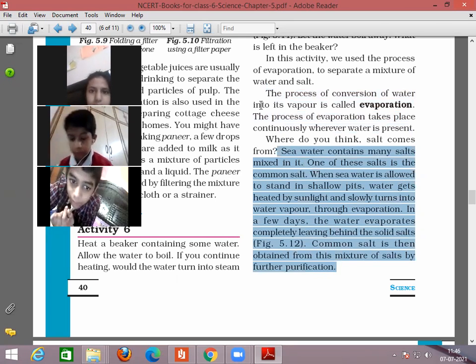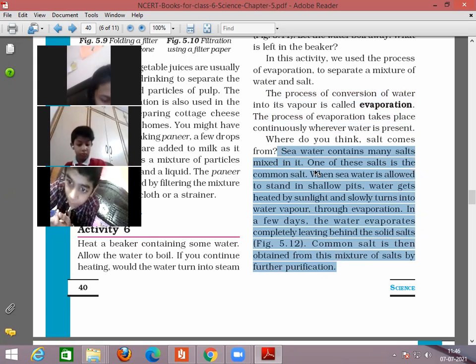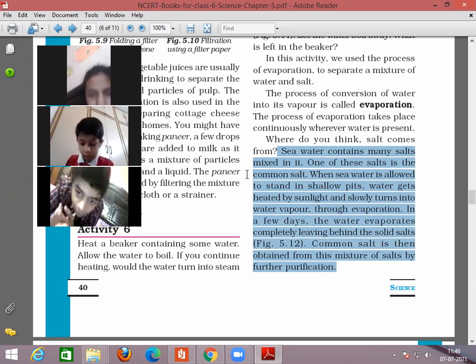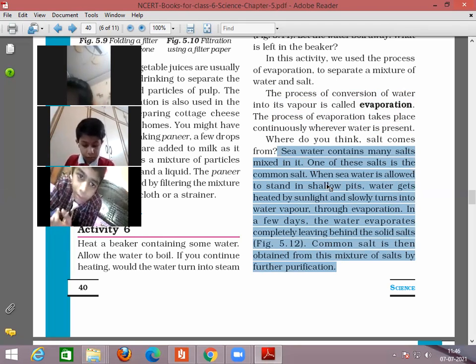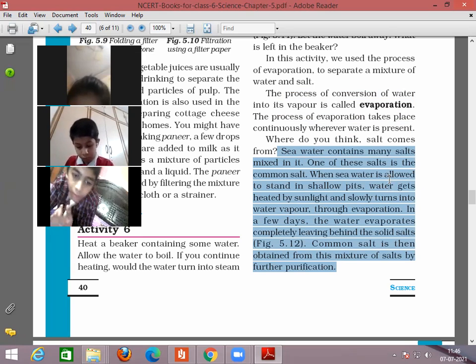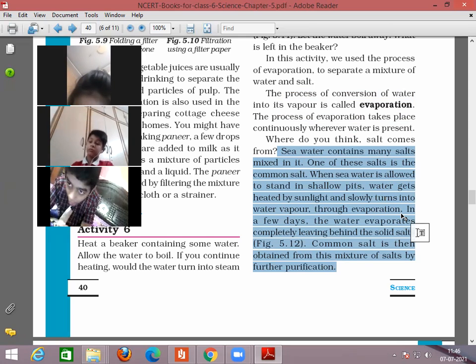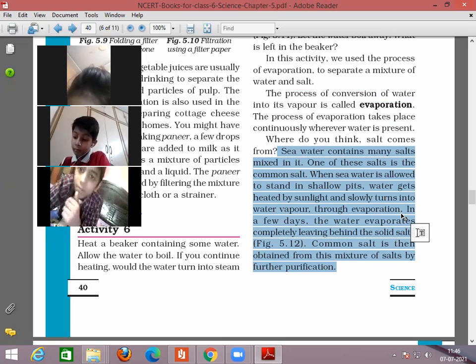Okay, beta. So I want everybody to underline this paragraph. In this paragraph, the question is where the salt comes from. So seawater, you know, is a mixture of many salts. And when seawater is allowed to stand in shallow pits, what happens? Water gets heated by sunlight, and by the process of evaporation, water changes into water vapors and the salt is left behind.